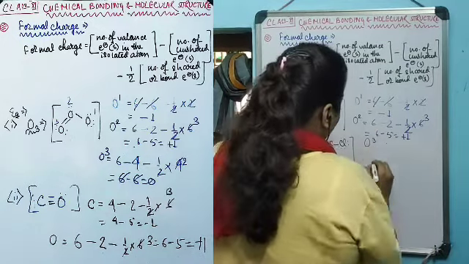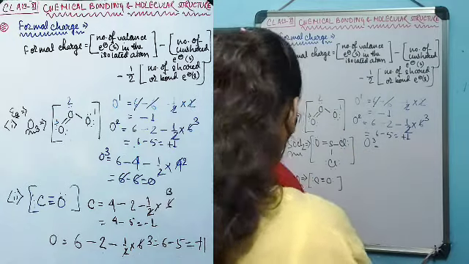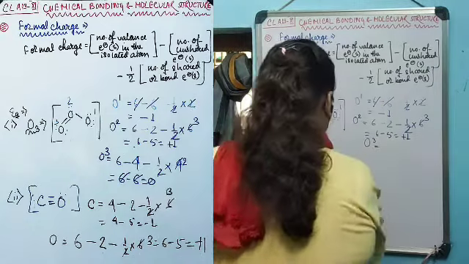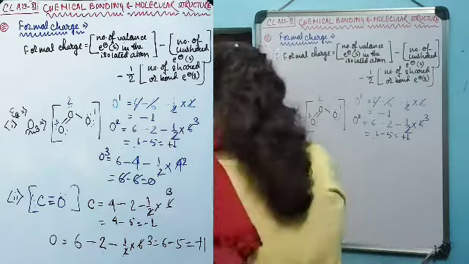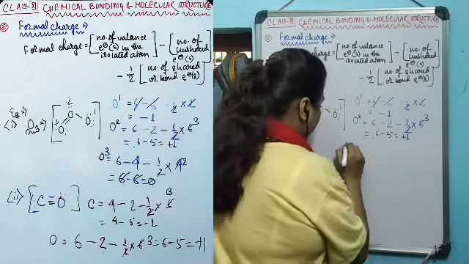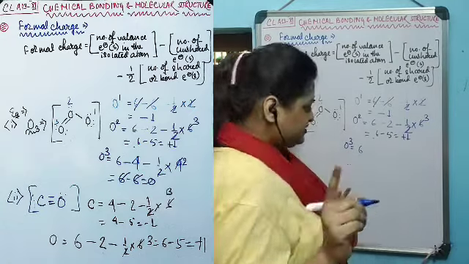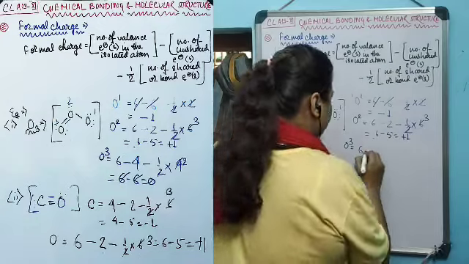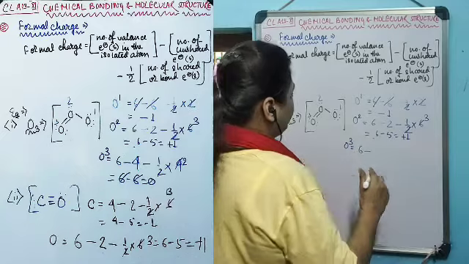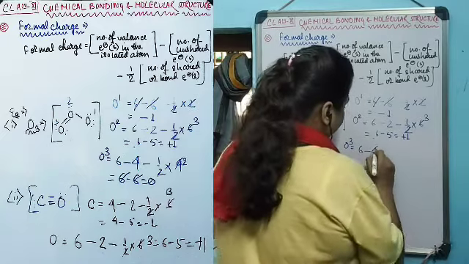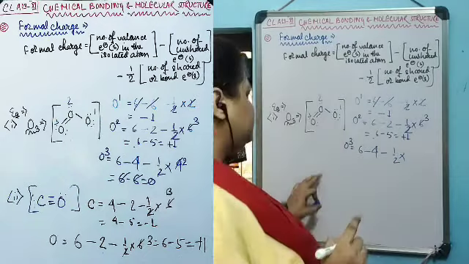Let's try to find out the formal charge for the third oxygen. The valence electrons when isolated are 6. Two pairs of unshared electrons are there, therefore total unshared electrons is 4, minus half of the bond pair electrons.